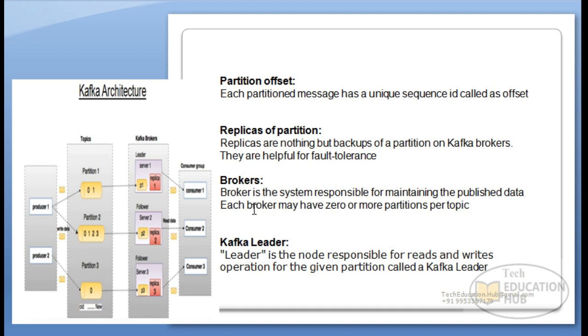Next is Kafka leader. We can have multiple nodes, and the combination of those nodes will become the Kafka cluster. In there, one of the nodes will become the leader, which is responsible for all read and write operations towards the consumer. The rest of the nodes will become the followers. So in every Kafka system, we have one leader and multiple followers, and it is the leader's responsibility to decide which partition will belong to which consumer.